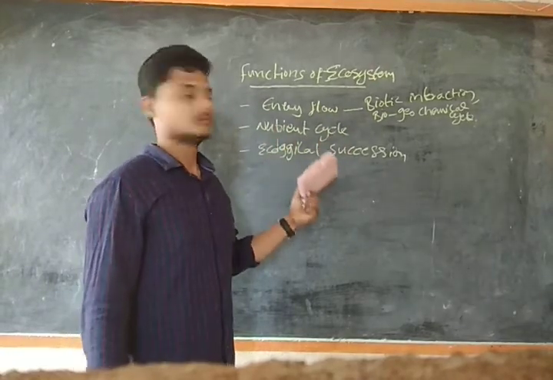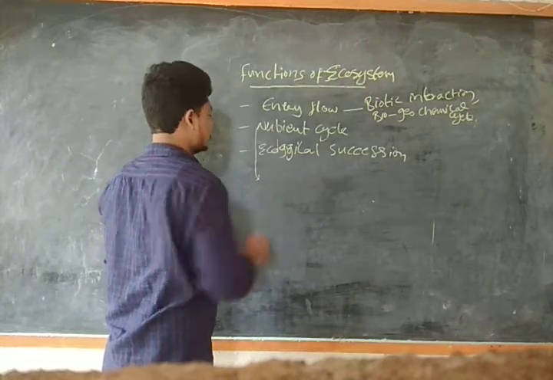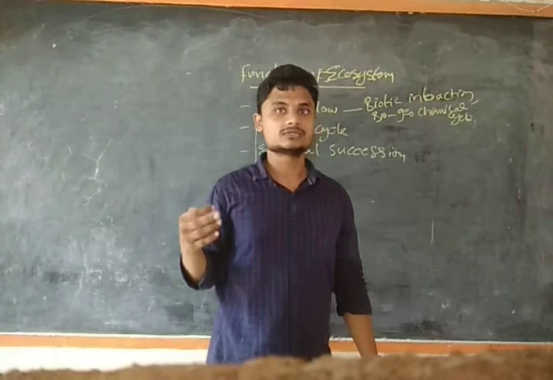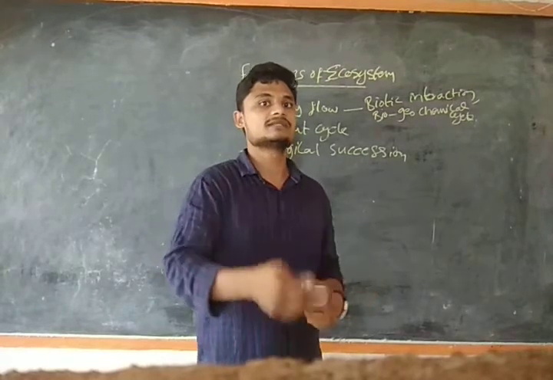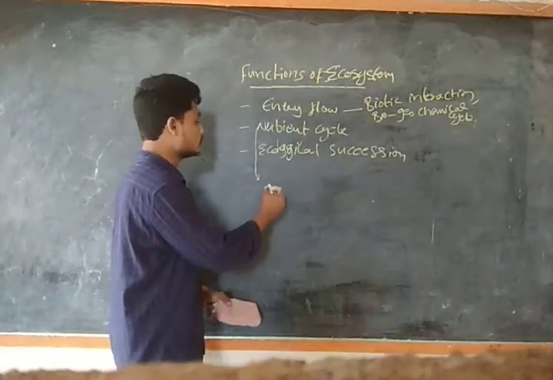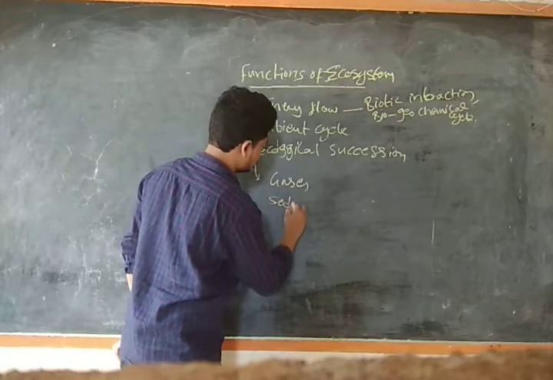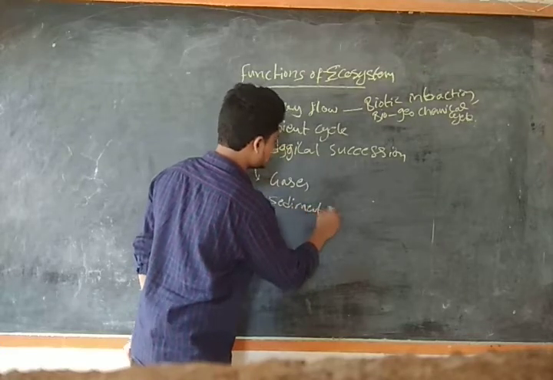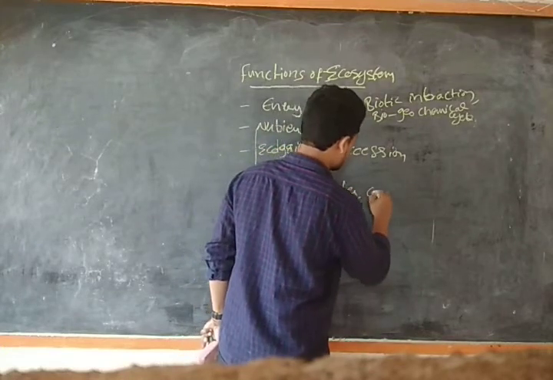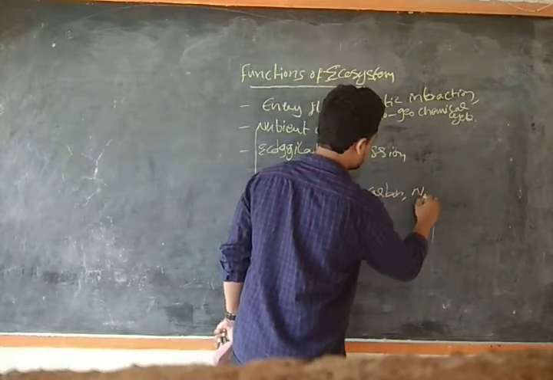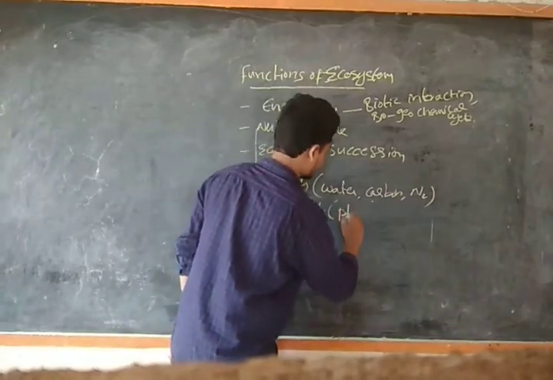Now we are going to see the nutrient cycle. Guys, what is nutrient cycle? The nutrients in the system will be replenished and will take place again. For this process we have two types of nutrient cycle, that is gaseous and sedimentary. We have many cycles, but broadly we see the water cycle, carbon cycle, and nitrogen cycle in the gaseous cycle, whereas in the sedimentary we see the phosphorus and sulfur cycle.